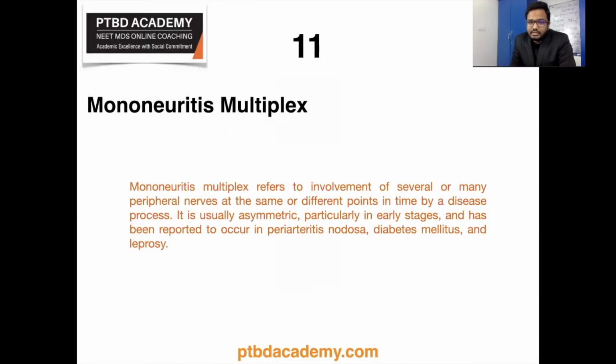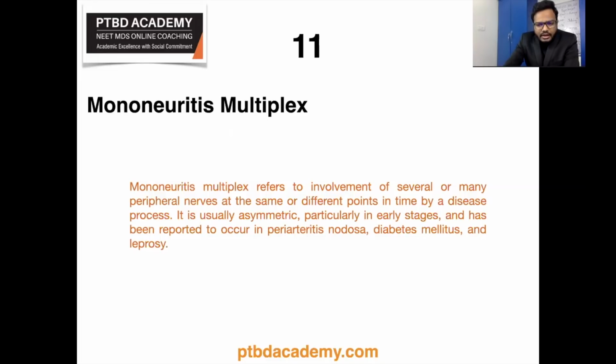Mononeuritis multiplex, there seems to be keywords related to the same. So mononeuritis multiplex refers to involvement of several or many peripheral nerves at same or different points in time by a disease process, usually asymmetric, particularly in early stages, and has been reported to occur in certain conditions including leprosy, diabetes mellitus, and periarthritis nodosa.